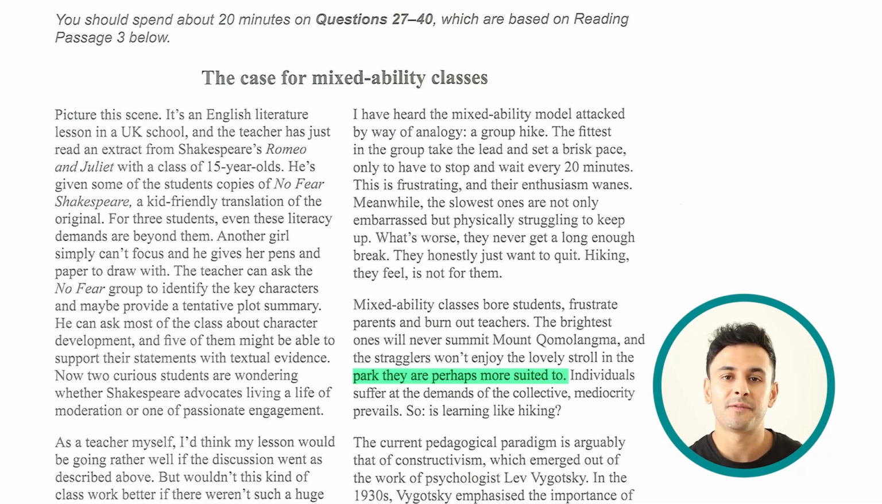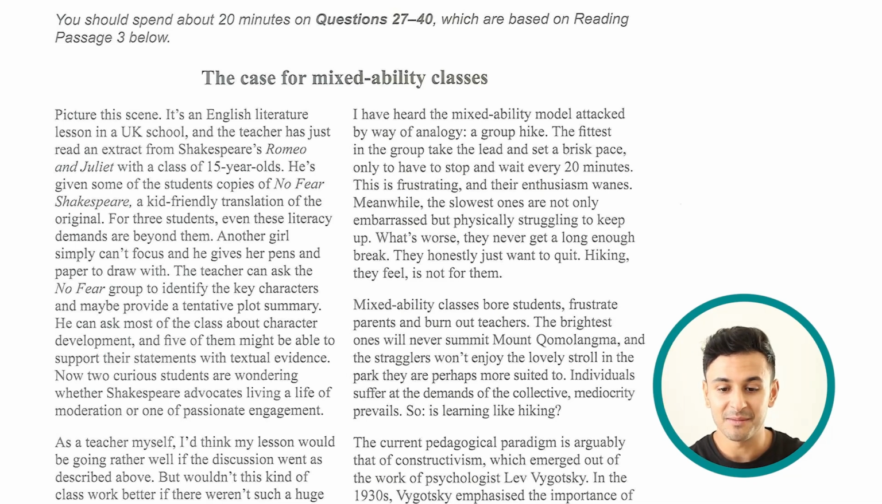So because those fittest ones cannot move very fast, they are sort of like always held back by other students who cannot keep up with their pace, then at the end of the day they can never reach the summit. And I don't really know where this summit is, but what it means essentially is that they can never attain that high level where they want to go.